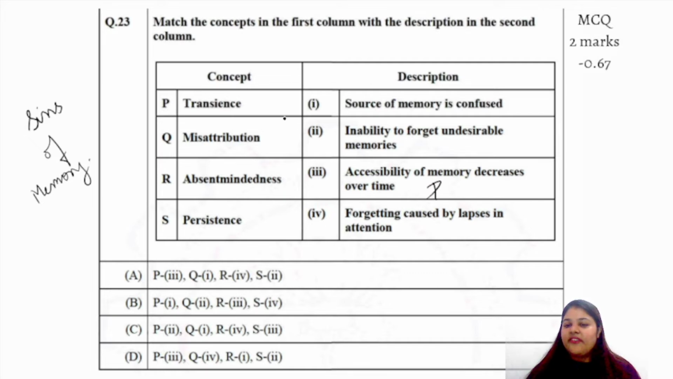Misattribution. We have confused the source, like we have attributed the source to be someone else. So, Q. Absent-mindedness. For example, when we are sitting in a class, we lose attention, right? It is forgetting caused by lapses in attention. Persistence, when you're not able to forget undesirable memories, right? So P4, next P3, Q1, R is 4. This is the answer, right? A is the answer.